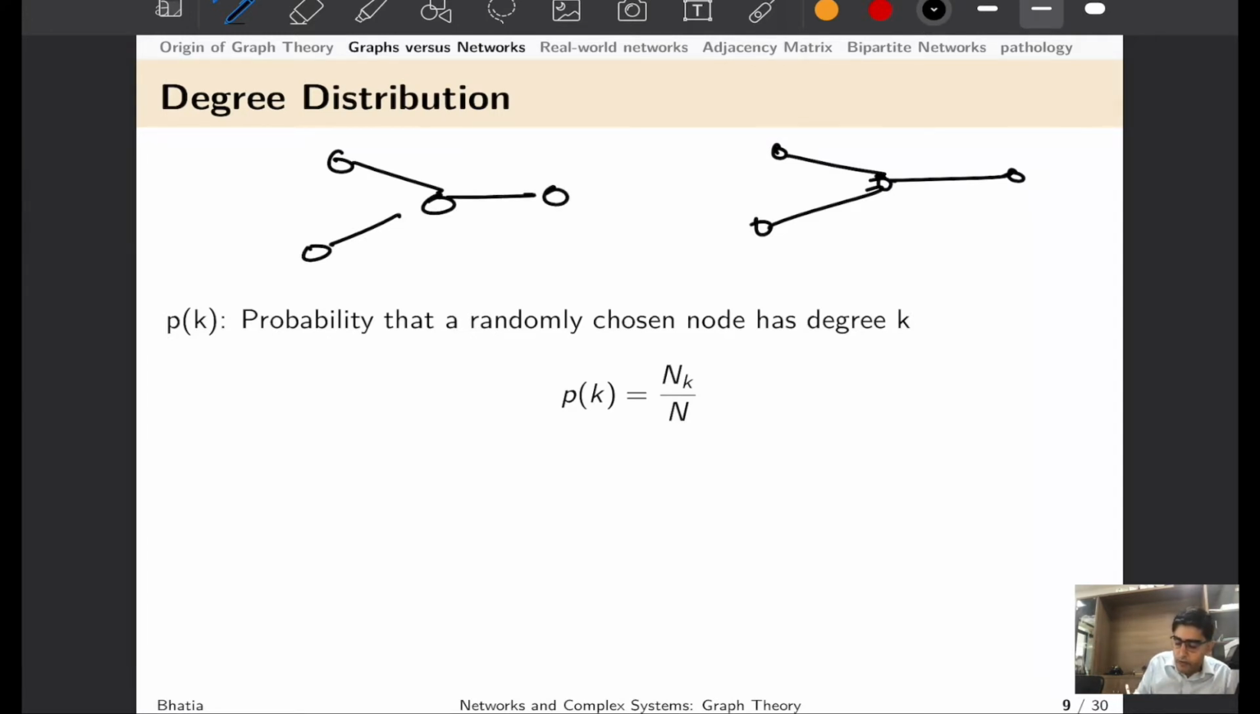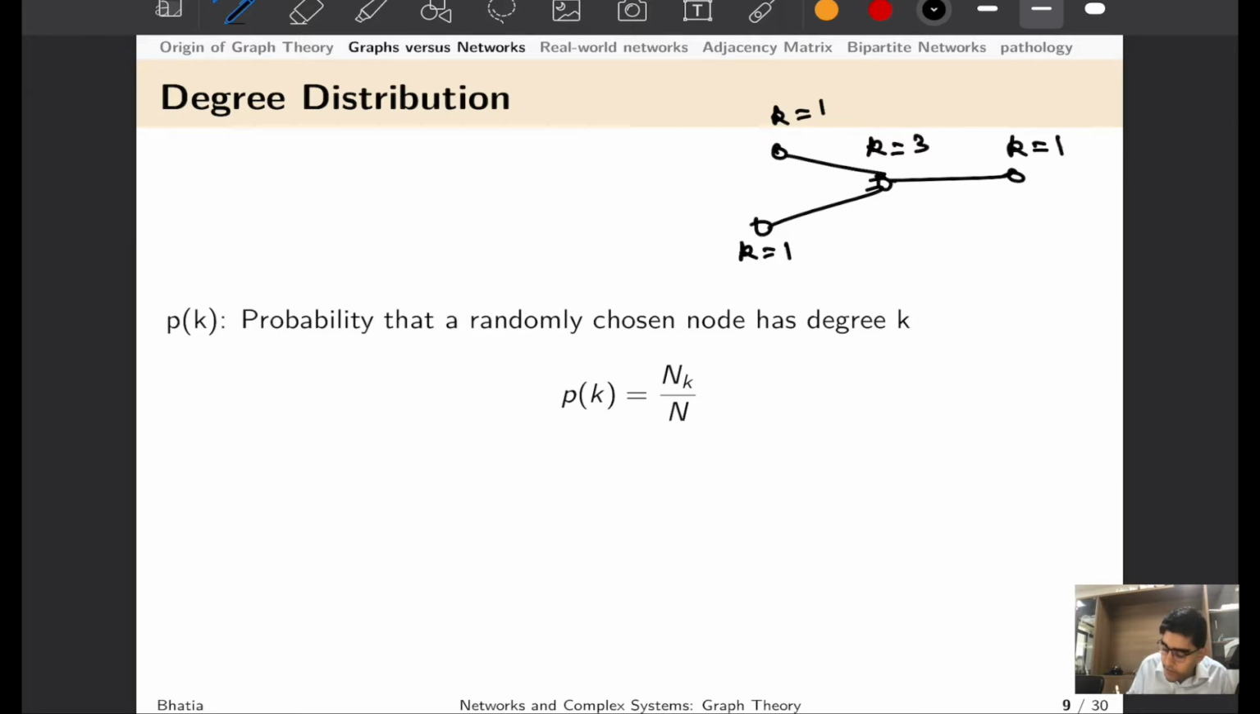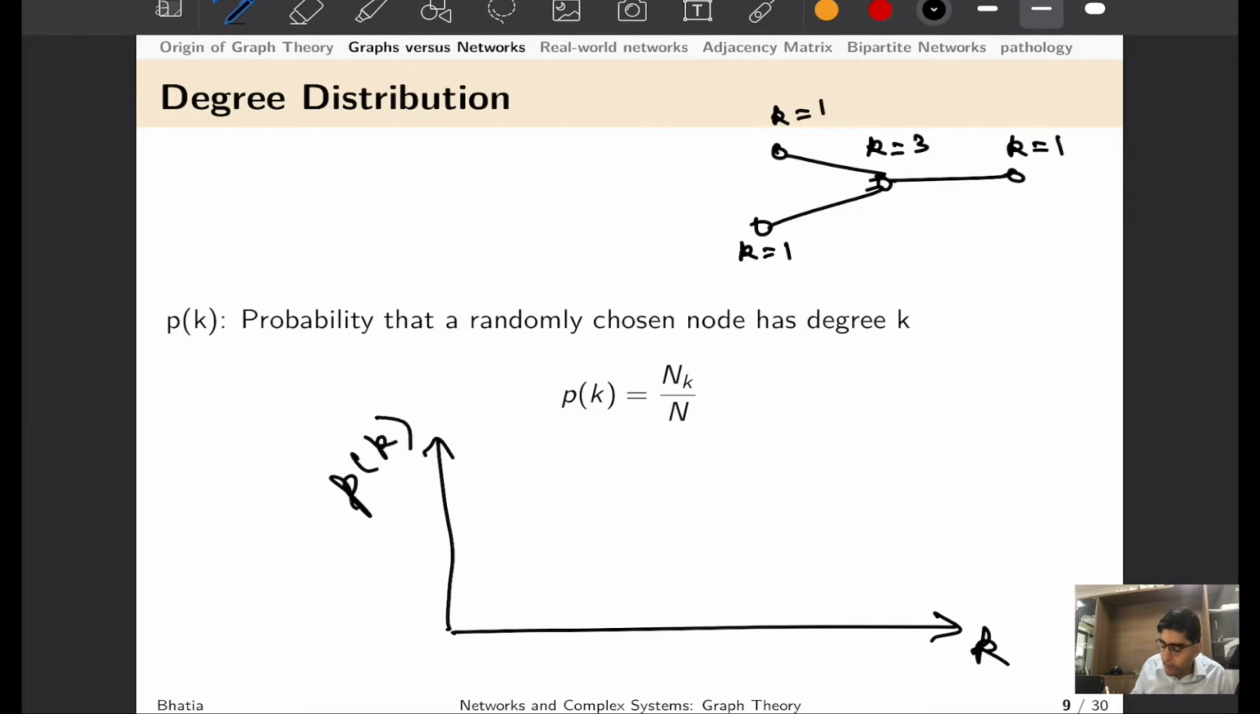Here let us plot this network. If we have this small network that we are using in previous cases also, so I'll just take one instance of it. This particular node has degree of 1, this node has degree of 1, this node has degree of 3, and this node has degree of 1. Now if I have to draw the histogram of this degree distribution, it would look like this, with k on the x-axis and pk on the y-axis, and I start with k equal to 1.